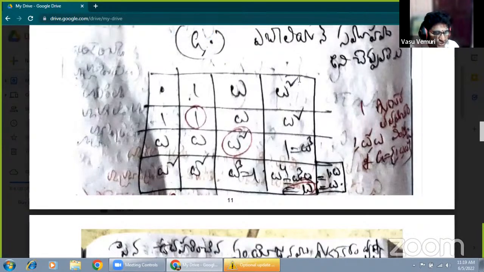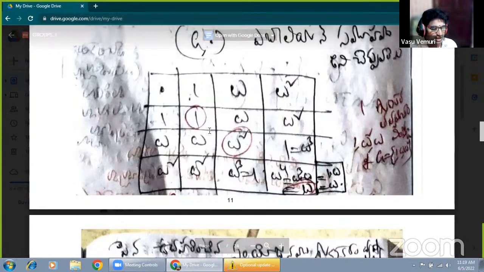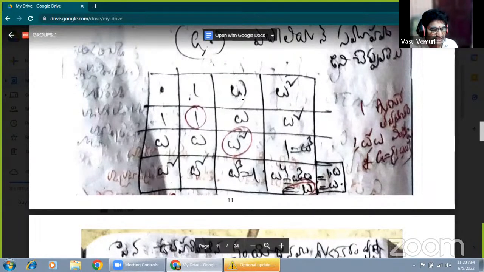Omega multiplied with omega square gives the value 1. So the inverse of omega is omega square, and the inverse of omega square is omega. Therefore, finally, the inverse of 1 is 1, the inverse of omega is omega square, and the inverse of omega square is omega.